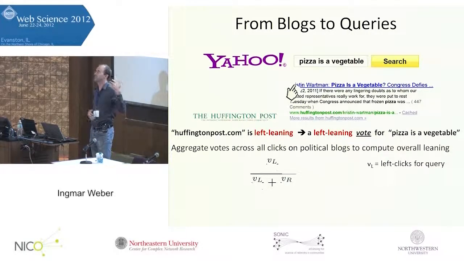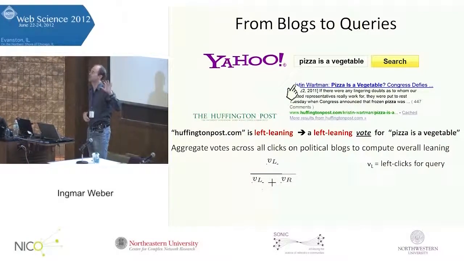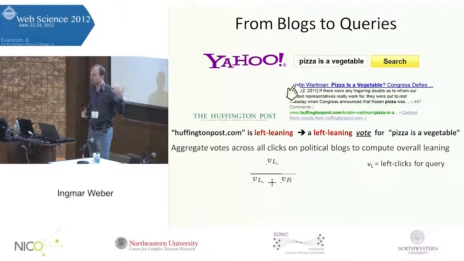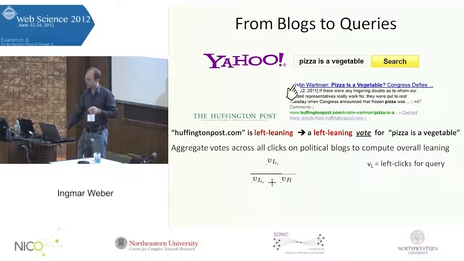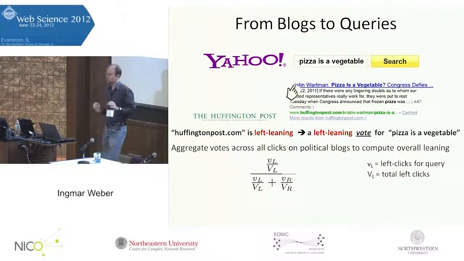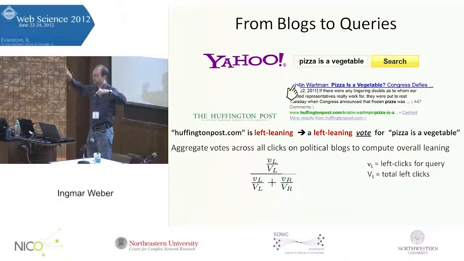For example, in particular, the Huffington Post creates a huge amount of volume. So this was sort of tainting the data, like everything had a left bias. So we said, fine, we'll normalize this. We'll say both of the two camps have the same number of total votes, and they can choose how to distribute their votes among the different queries. That was already working a lot better.